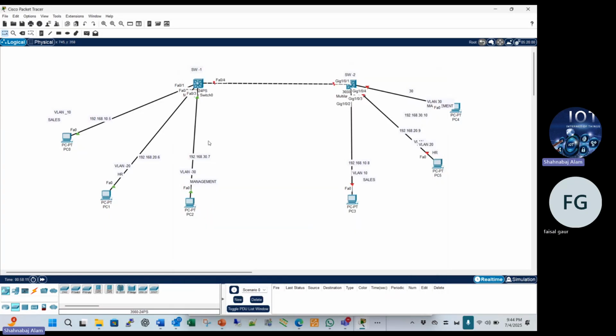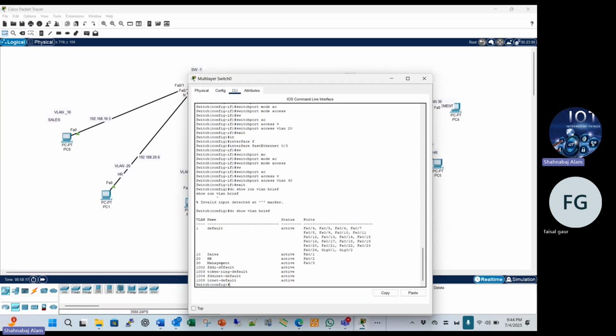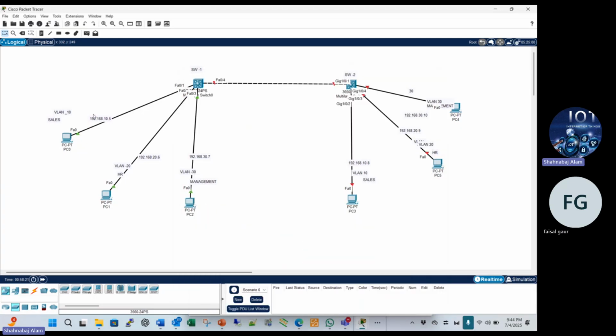So now you understand how to configure the VLAN. Suppose that right now we assigned it only this VLAN. If I want to connect this port, port number 1, I want to travel the data and voice both.